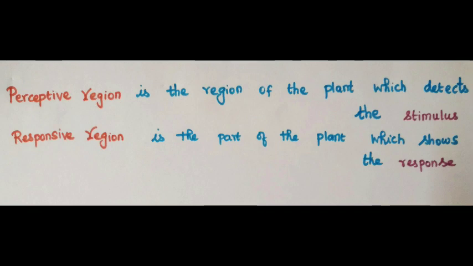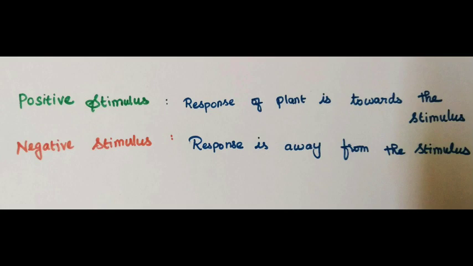The responses are of two major types: positive and negative. If the response of the plant is towards the stimulus, it is called positive, and if the response is away from the stimulus, it is called negative.